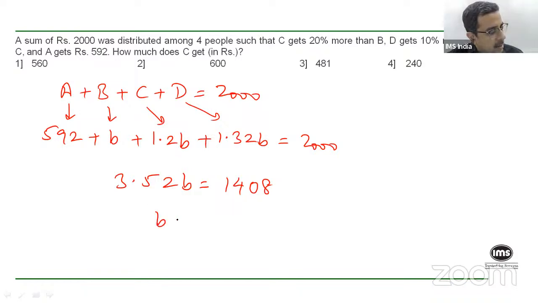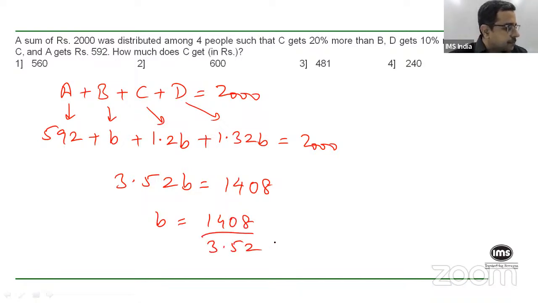Correct. So your B is 1408 divided by 3.52. All right. So this comes out to be exactly 400. But of course, the question is not asking you how much did B get. The question is asking you how much did C get.